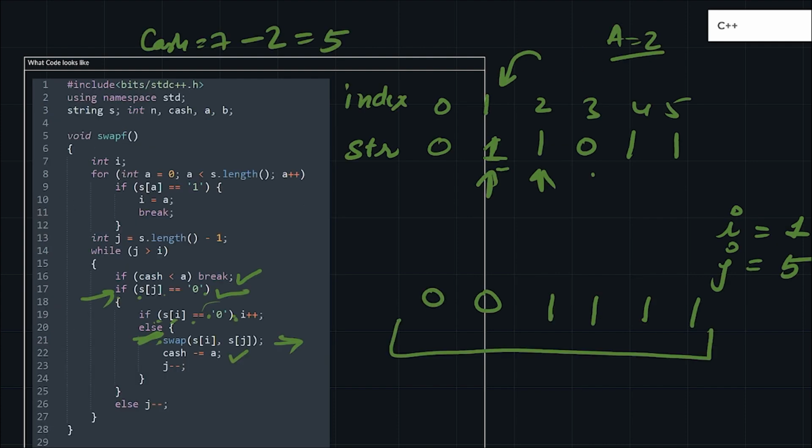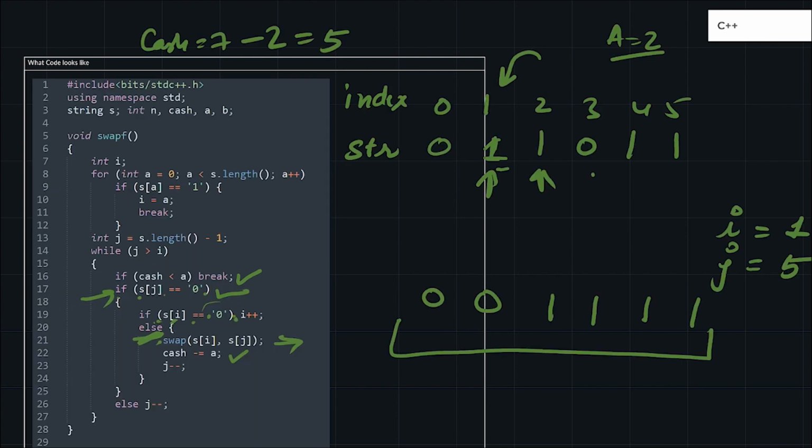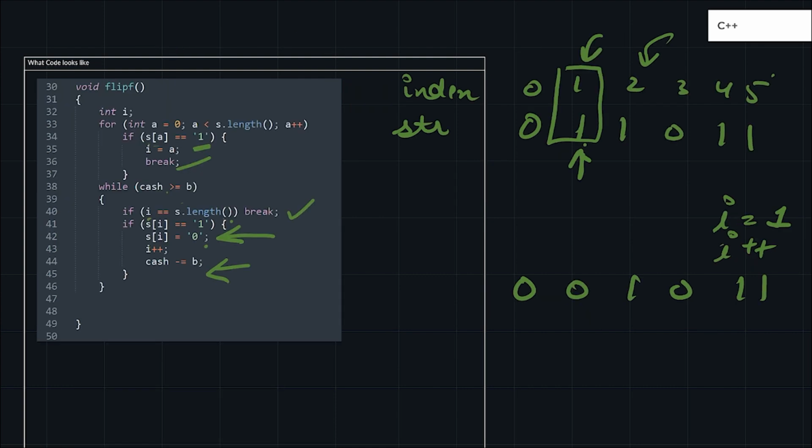So can anyone guess what will be the time complexity? You can pause this video, go through the code as well, and think about what the time complexity will be. We could have performed this in n log n, because n log n also works, but we have optimized this. So our time complexity is big O of n.